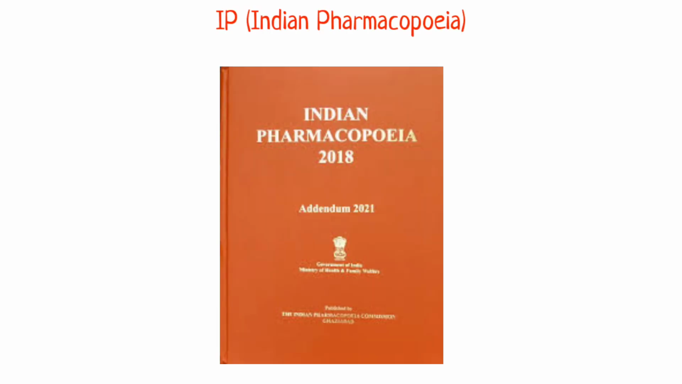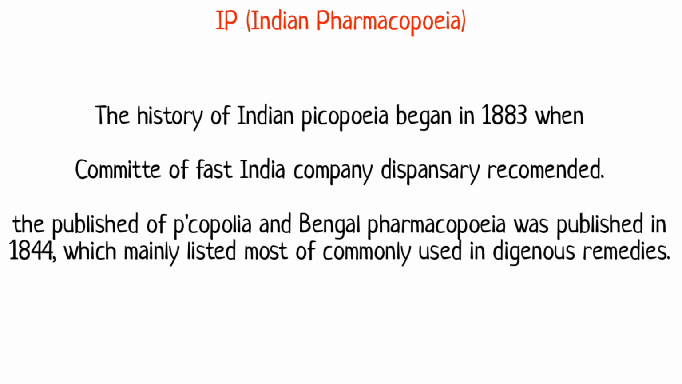So we'll go with the first topic, that is the Indian Pharmacopoeia. The history of the Indian Pharmacopoeia began in 1833 when the Committee of the East India Company Dispensary recommended the publication of a pharmacopoeia, and the Bengal Pharmacopoeia was published in 1844, which mainly listed most of the commonly used indigenous remedies.